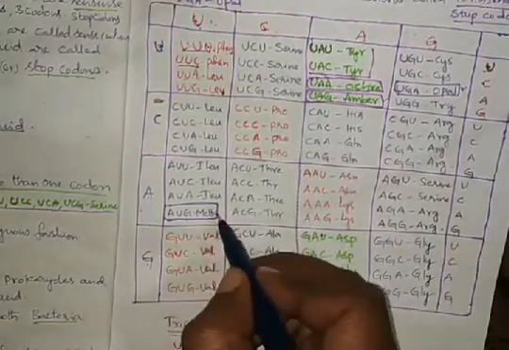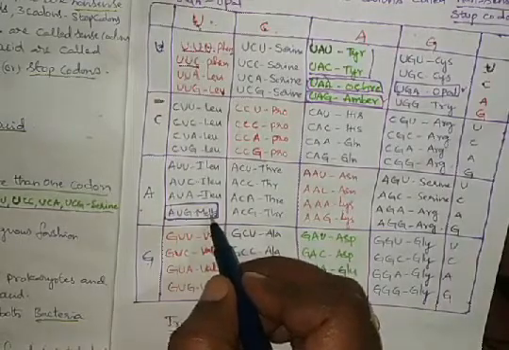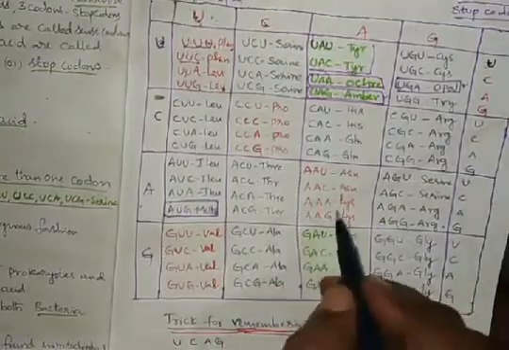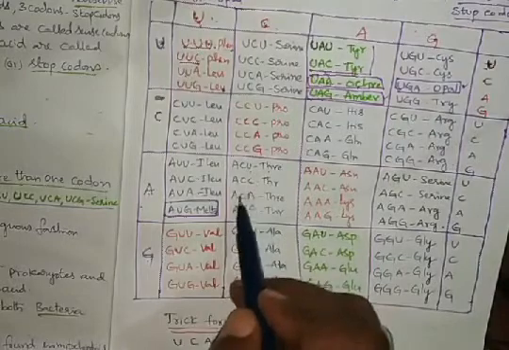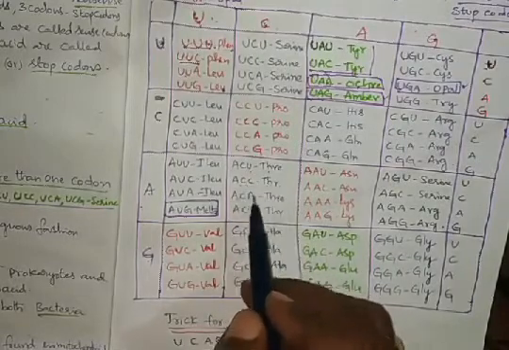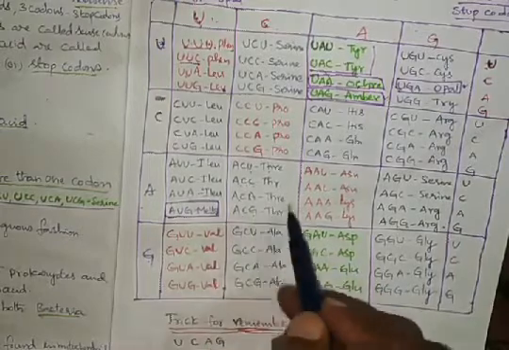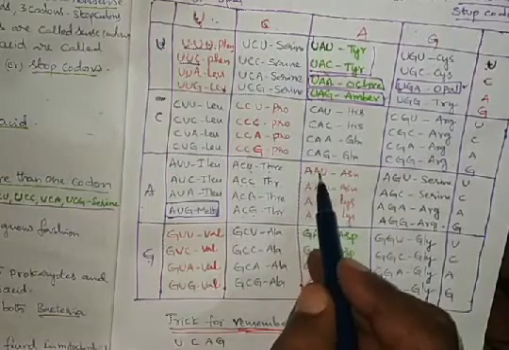Because AUG has a dual role. It codes methionine and it is also called the initiator codon. Let us see that in the coming concept. So ACU, ACC, ACA, ACG code threonine. Like that, four codons code one amino acid here.